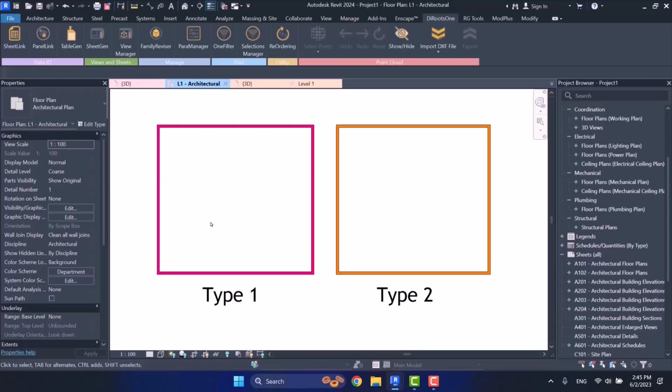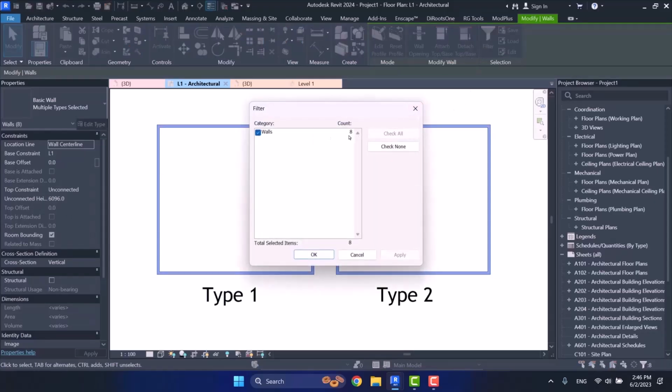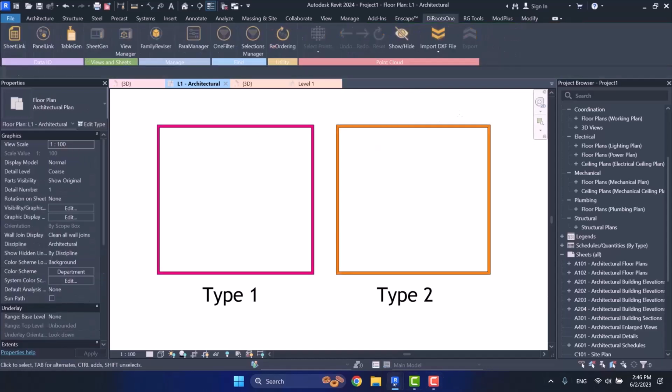In the previous session, we had this example and we talked about its element ID and type ID. We said that these are two types. For this project, we have two types, but we have 8 element IDs. Here we have 8 elements. If I choose this, you can see that we have 8 walls here. Is that right? Okay. Let's come back to SheetLink plugin.